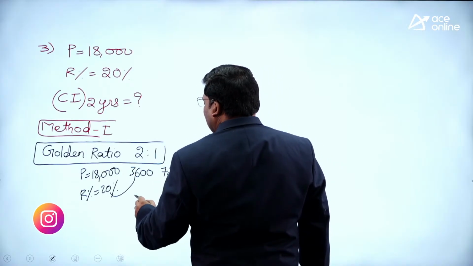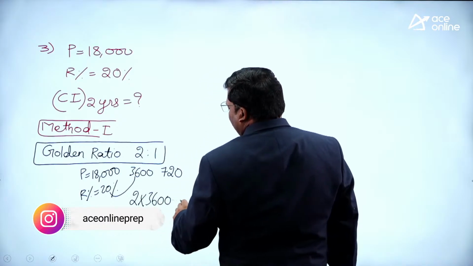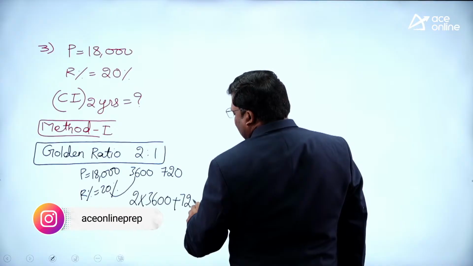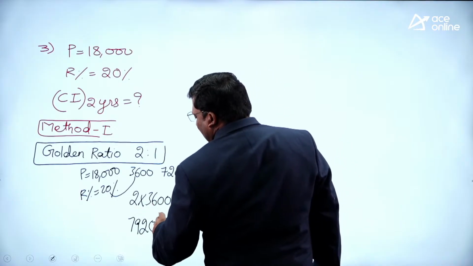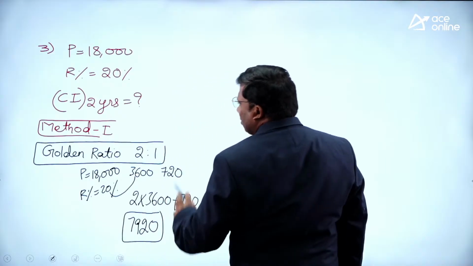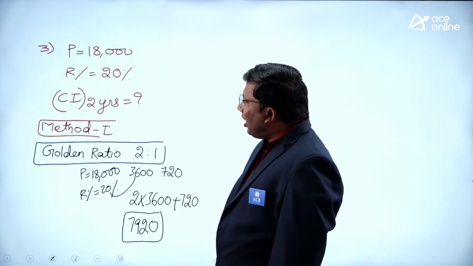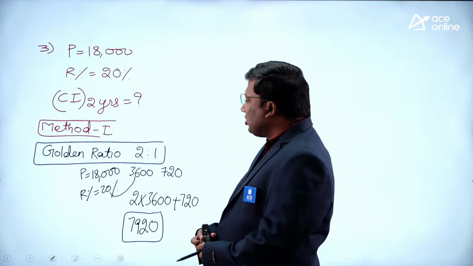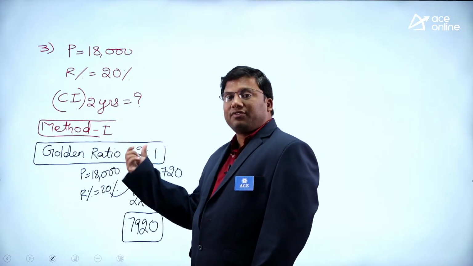So the answer for this question is 2 into 3,600 plus 720, which is 7920. The simple concept of golden ratio will give you the answer. P is 18,000, R is 20 percentage, CI for 2 years. How to find the compound interest for 2 years?